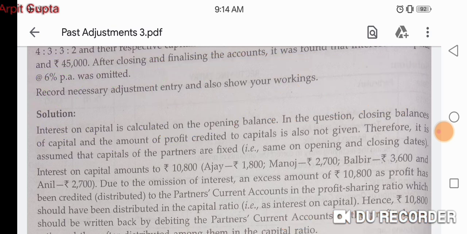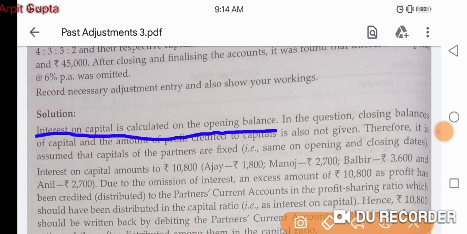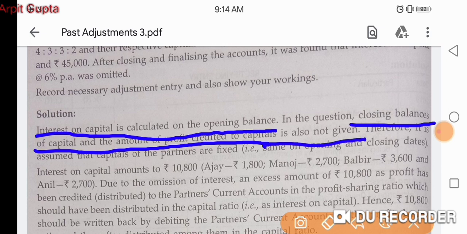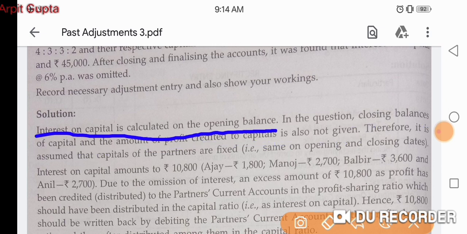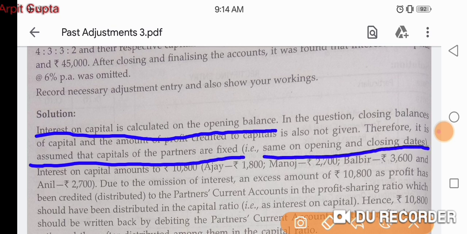Now you can see what is written in the solution. Interest on capital is calculated on opening balance. In the question, closing balances of capital and the amount of profit credited to partners is also not given. Therefore, it is assumed that capitals of the partners are fixed, that is same on opening and closing date.